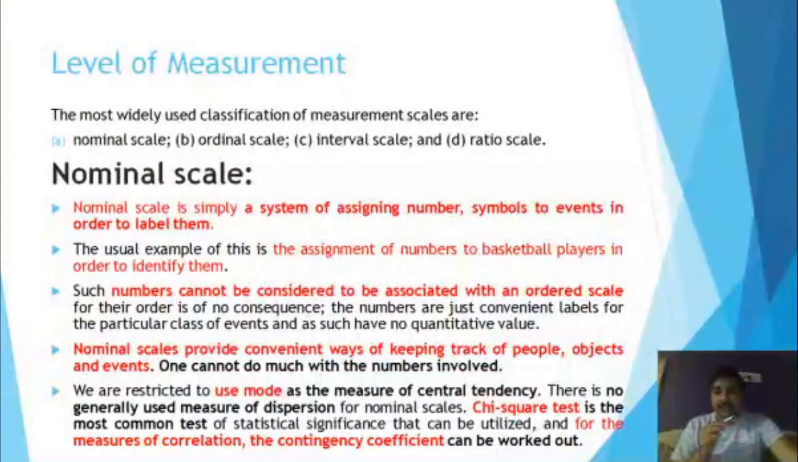Measures of dispersion, like standard deviation and quartile, will not be applied over there, as we cannot apply mean, and we cannot apply the median either. The chi-square test can be applied over here. And next is the interval scale.